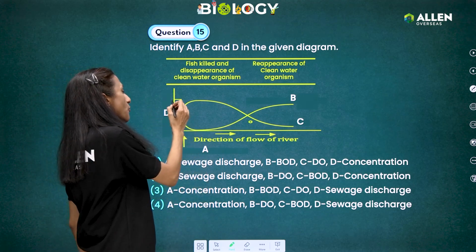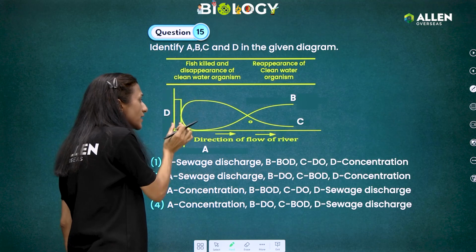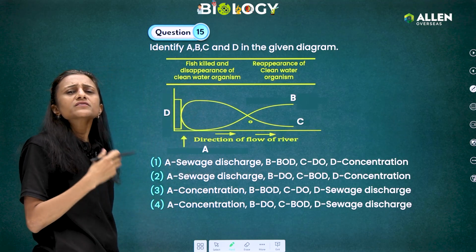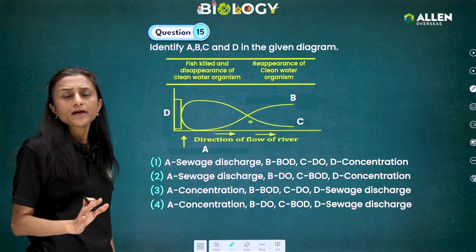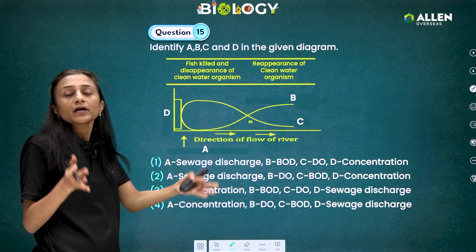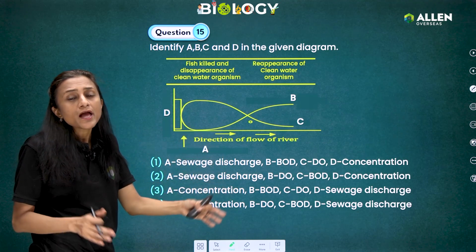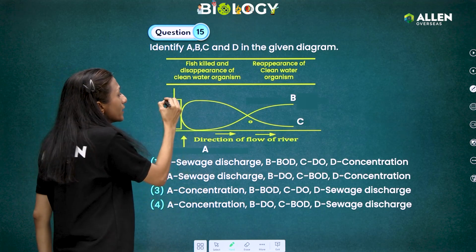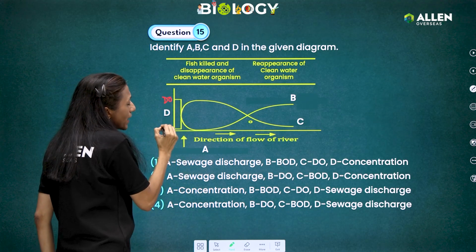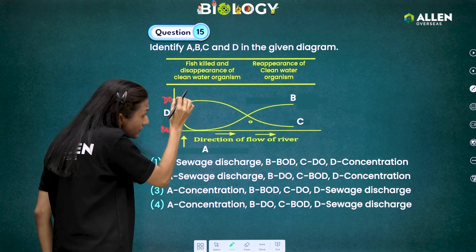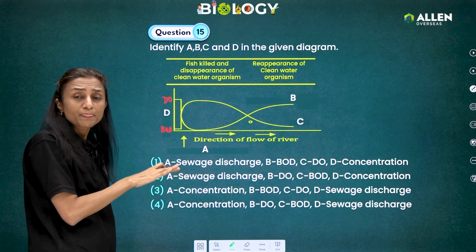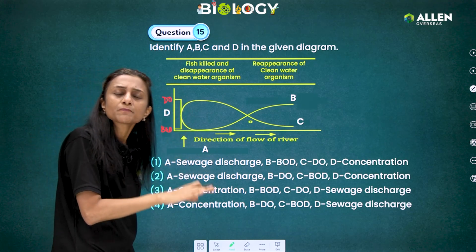This area is the area where, suppose, no sewage disposal is there, and we can assume that the water conditions are favorable, the dissolved oxygen is very high, and the biological oxygen demand in this area is low. That means this water is less polluted.